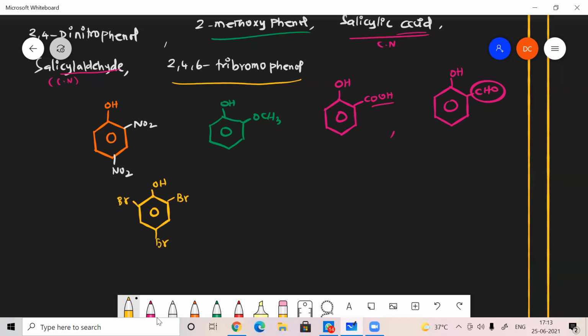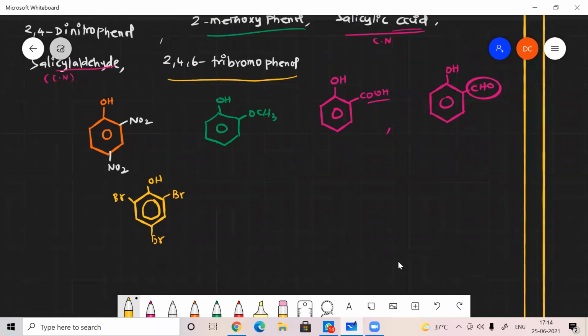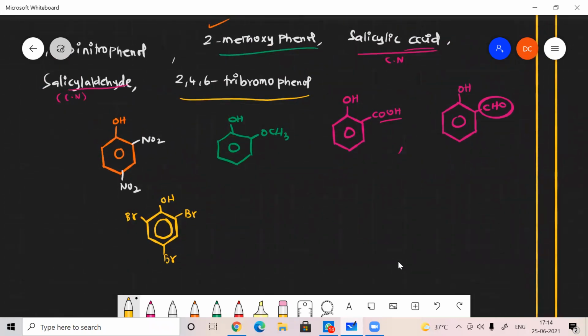Actually, the ring should not be drawn small like this; about one third of the portion should be occupied by the ring. That is very important because it indicates the delocalization of electrons. For the other nomenclatures, you can make a copy.